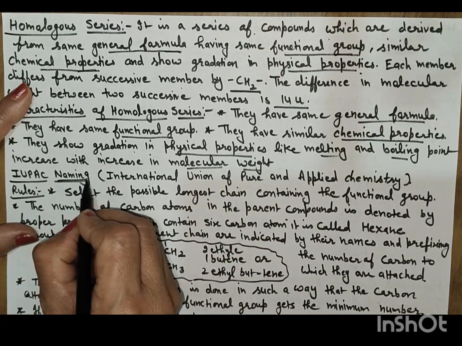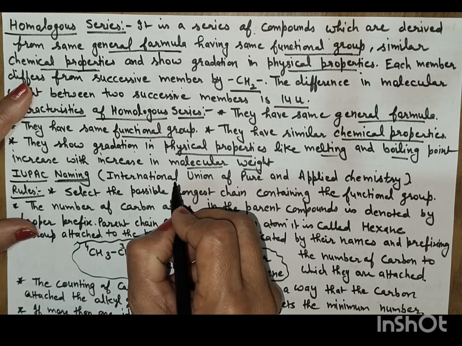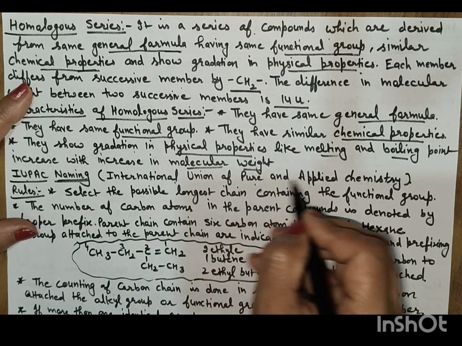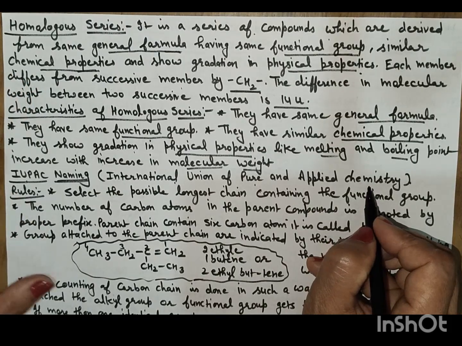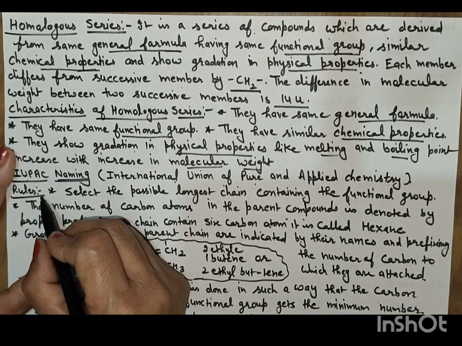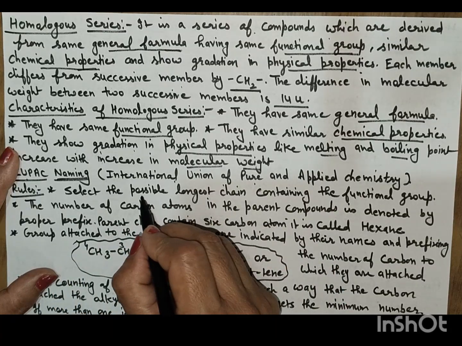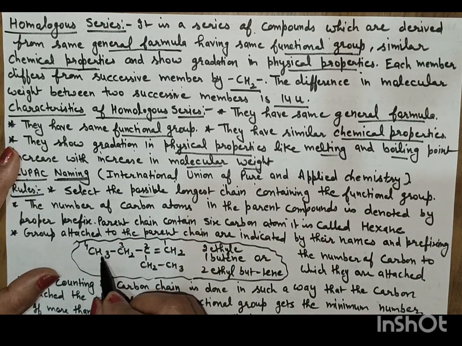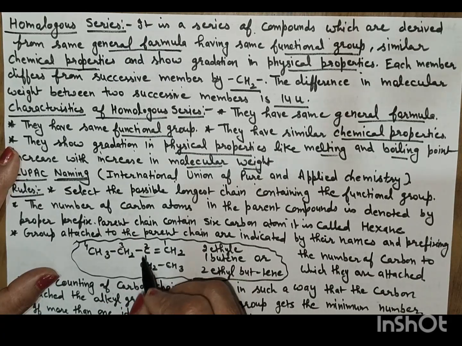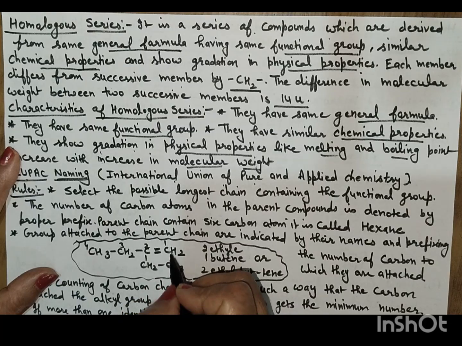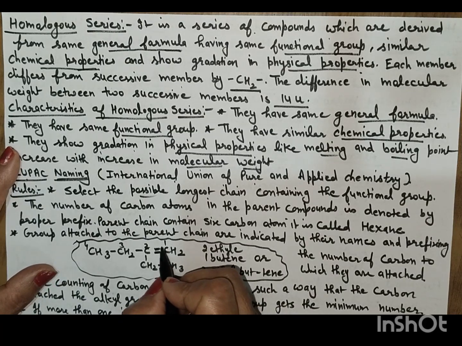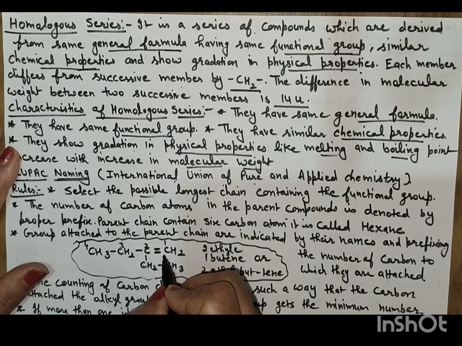Now IUPAC naming. IUPAC full form is International Union of Pure and Applied Chemistry. Now what are the rules for IUPAC naming? The rules are: select the longest possible chain. First, select the longest possible chain. You can select here 1, 2, 3, 4, 5. This is the longest. But here the functional group is here. This shows the presence of an alkene double bond. That's why we will start from the functional group first.